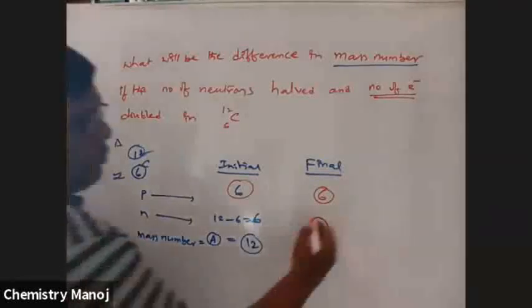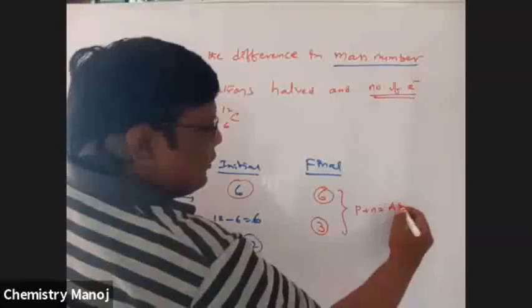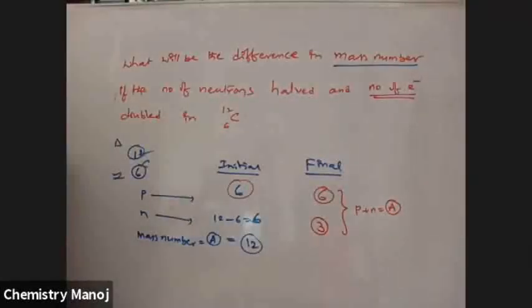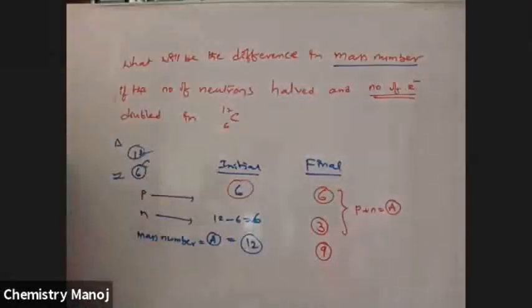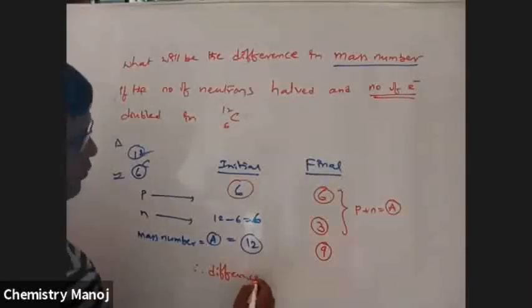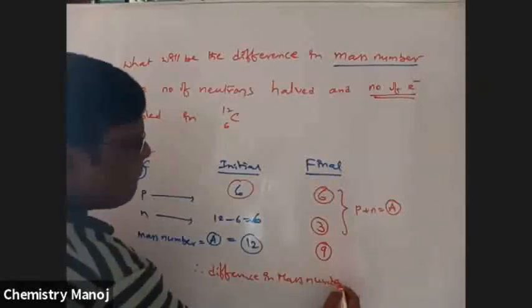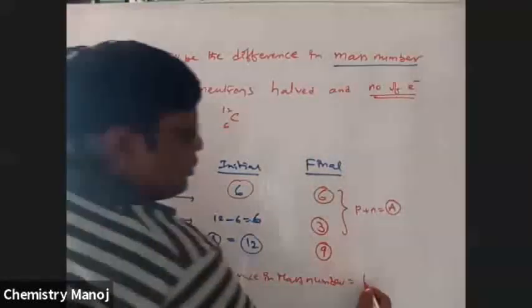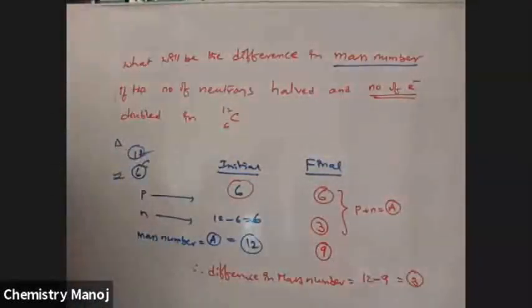So protons plus neutrons is equal to A. Therefore, here A is equal to 9. Therefore, the difference in mass number is equal to 12 minus 9, that is 3.